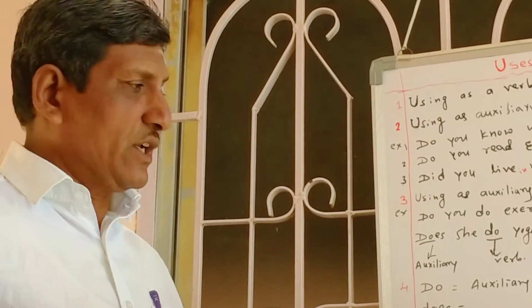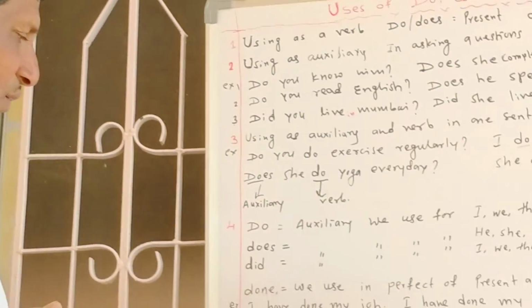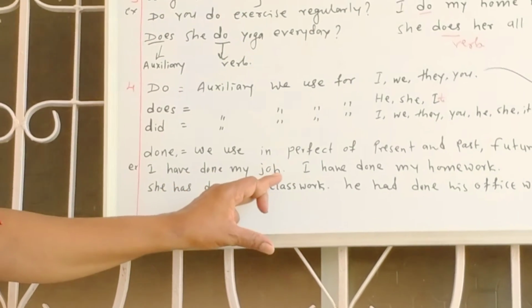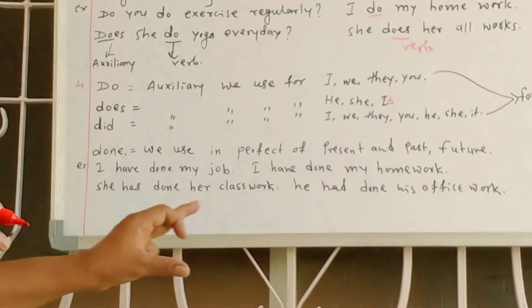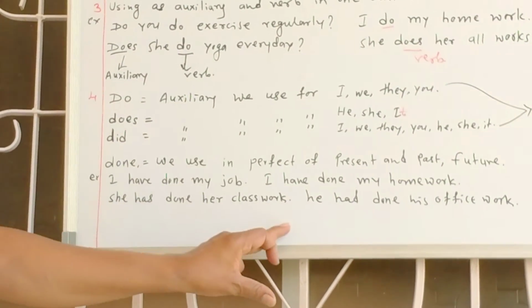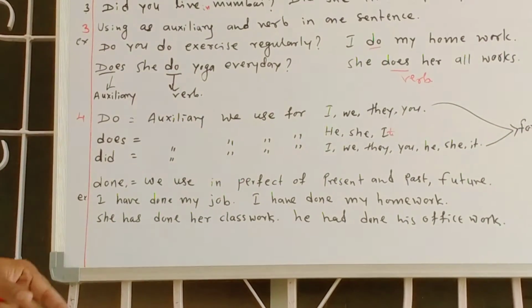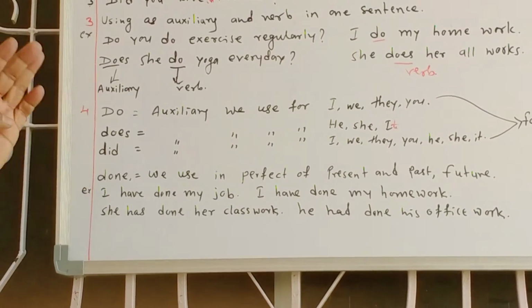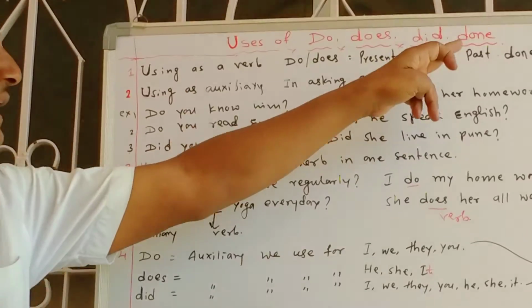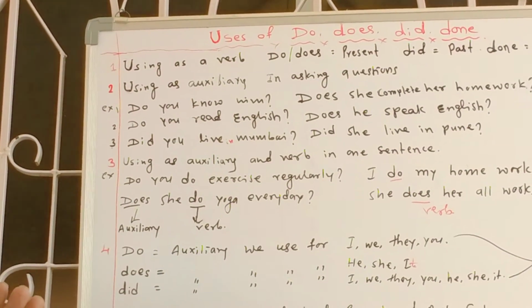And then done we use for the present perfect, past perfect, and future perfect. I have already told you, and I have given examples. I have done my job. I have done my homework, and she has done her classwork. He had done his office work. So in this way, how and when we use do, does, did, and done, I have told you.